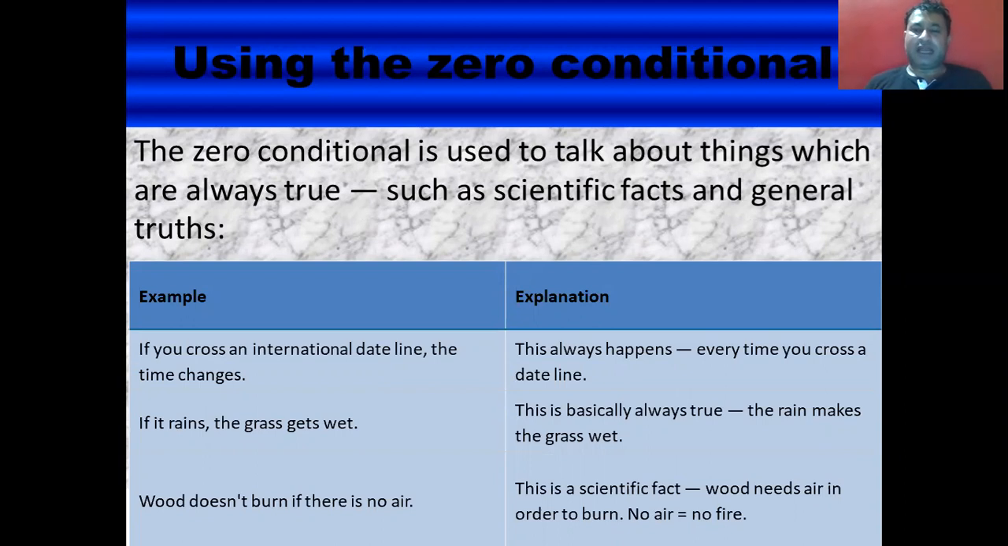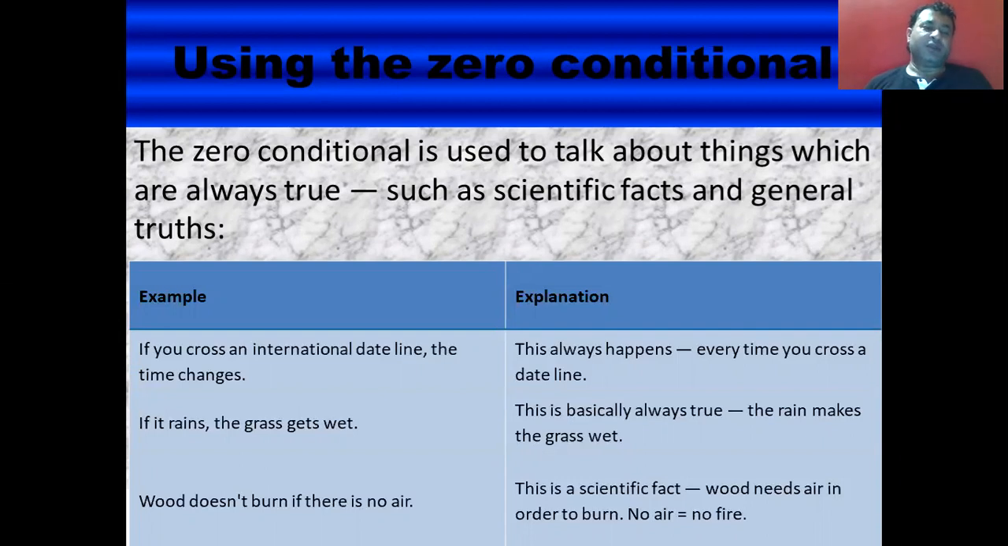And we know that every time you cross an international date line, the time zone automatically changes. Another example, if it rains, the grass gets wet. So again, this is always true, that the rain makes the grass wet. Another example, wood doesn't burn if there is no air. So it is a scientific fact that for combustion, oxygen is needed, that air is needed. So if there is no air, no fire will be there.